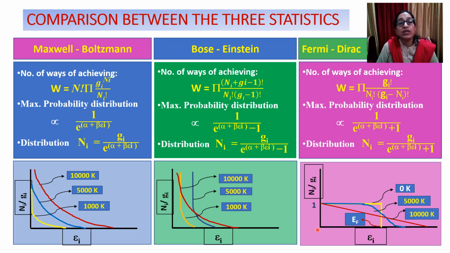So this is all the difference between and the similarities between the three statistics, both classical as well as quantum statistics. So with this we finish here.